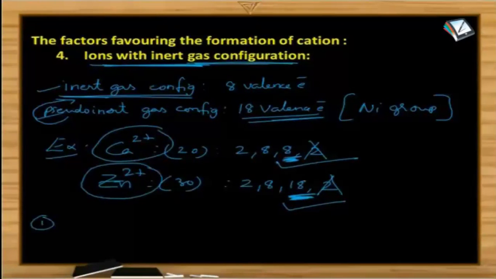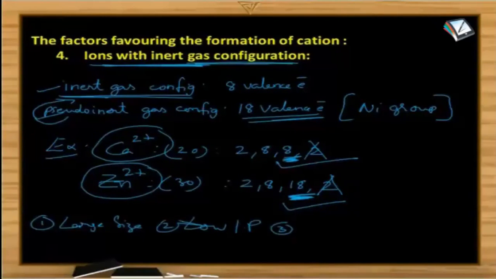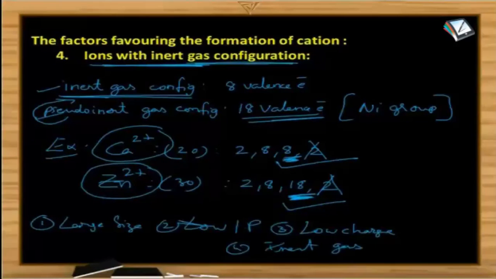So what are the 4 factors favoring cation formation? One is large size. What is the second one? Low ionization potential. What is the third one? Low charge on the ion. And the fourth one is inert gas configuration. These are the 4 factors favoring the formation of the cation.